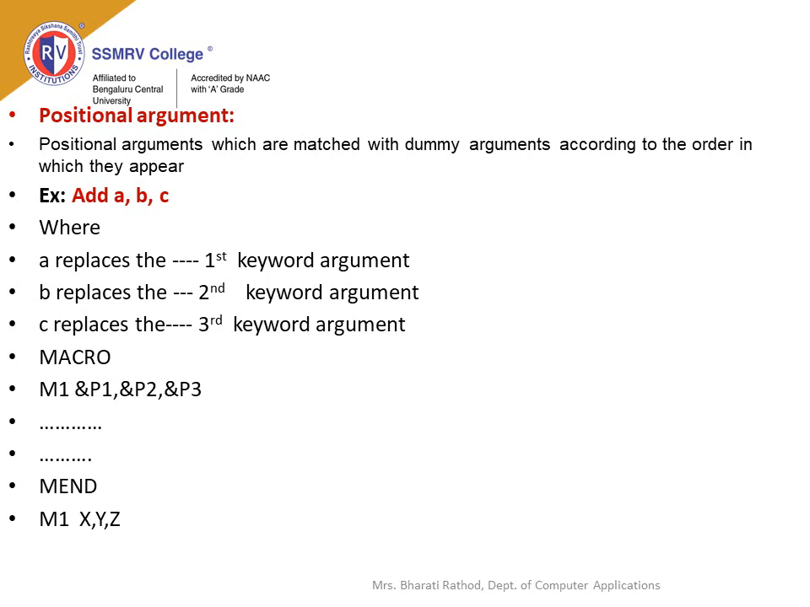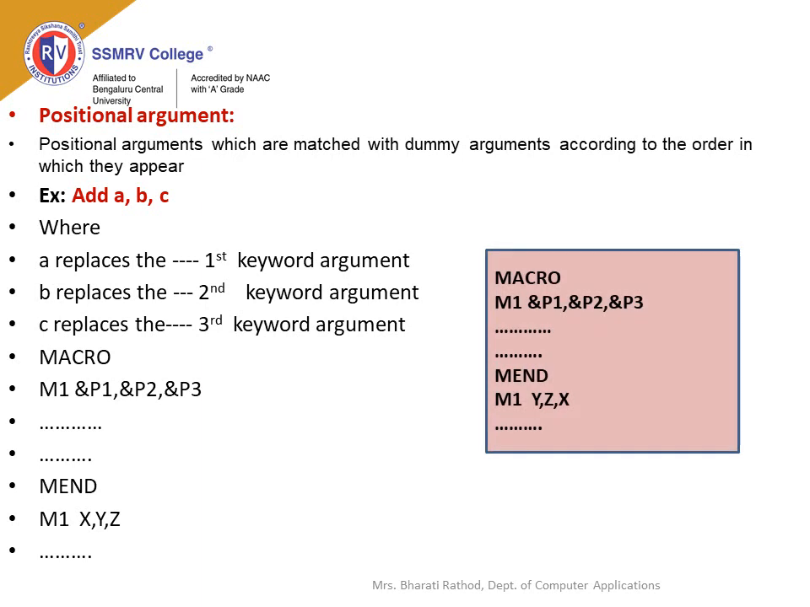Call the macro M1 X Y Z. X will take the P1 value, Y will take the P2 value and Z will take the P3 value. In positional arguments, positions play a very important role. If the actual parameters are swapped, consider an example: M1 Y Z X. Y will take the P1 value, Z will take the P2 value and X will take the P3 value.